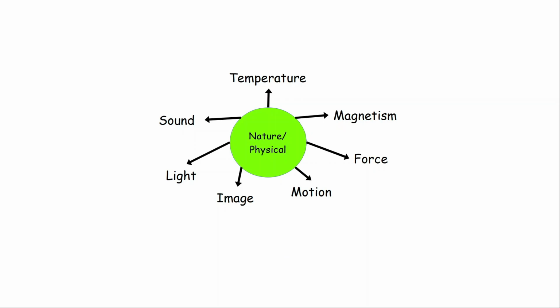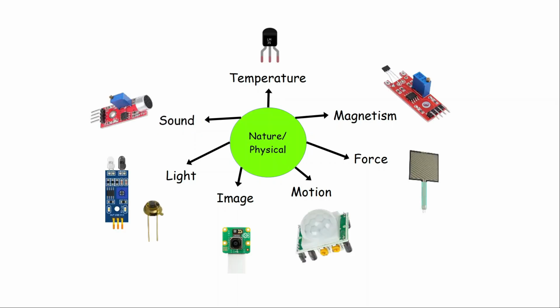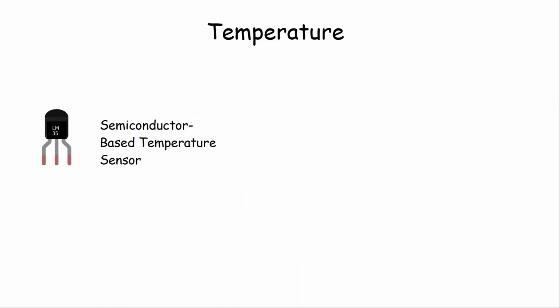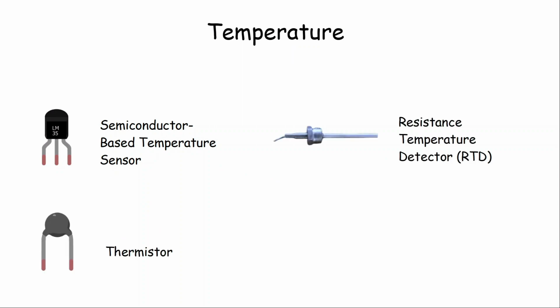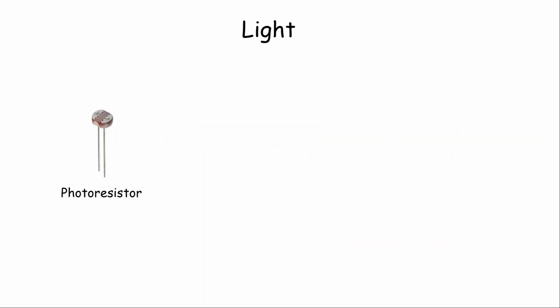So now you understand that sensors are used to convert the physical world into the digital world, or with the help of sensors we can observe nature, or with the help of sensors we can capture our problem parameters so that we can solve our problem. In order to observe physical phenomena like temperature, magnetism, force, motion, image, light, sound, we have different electronic sensors. If I talk about temperature, we have semiconductor based temperature sensor ICs, resistor temperature detectors, thermistors, thermocouples. For measuring the physical phenomenon light, we have photoresistor, phototransistor, photodiode.